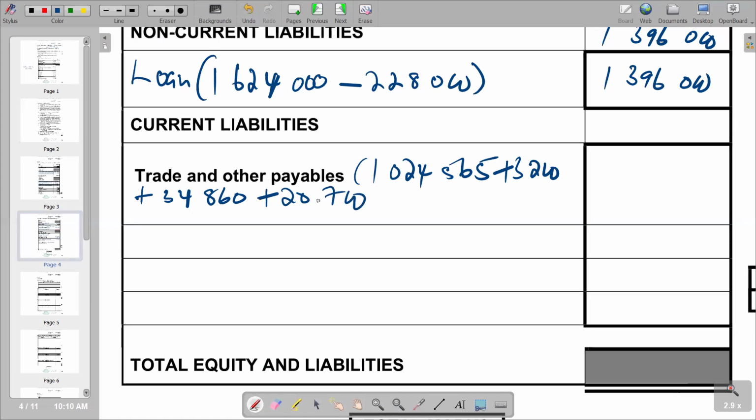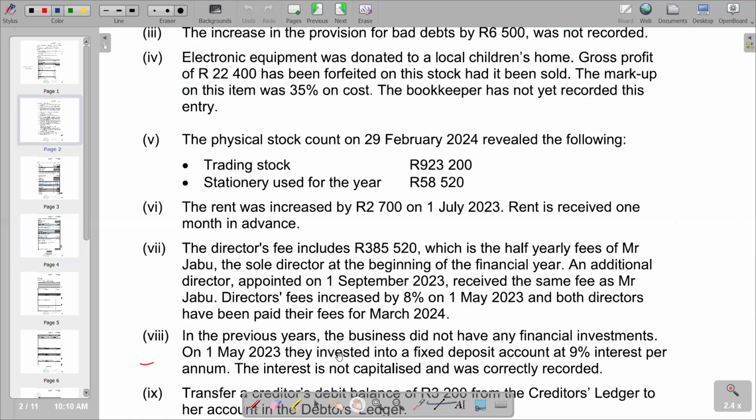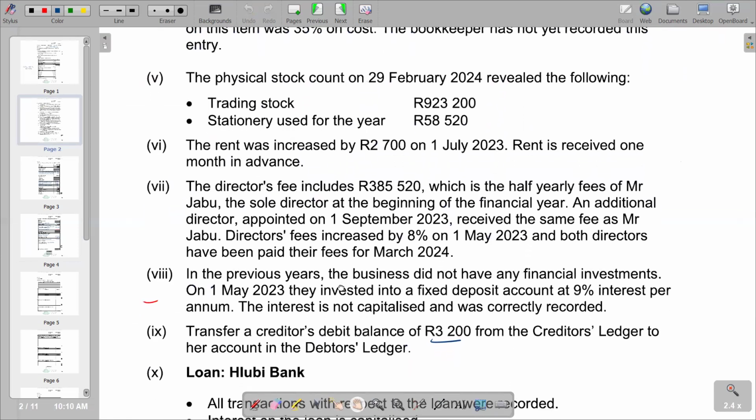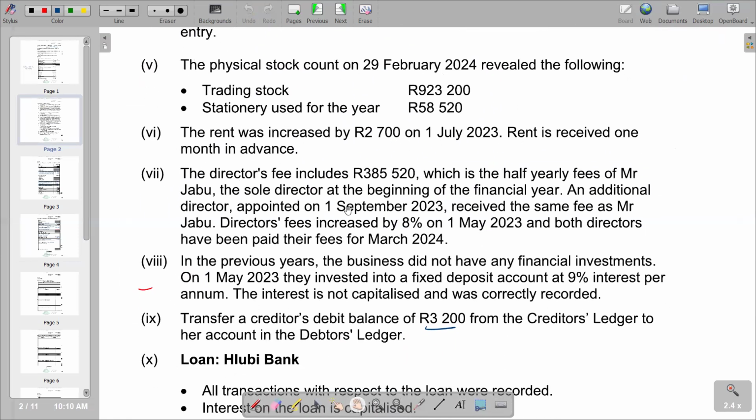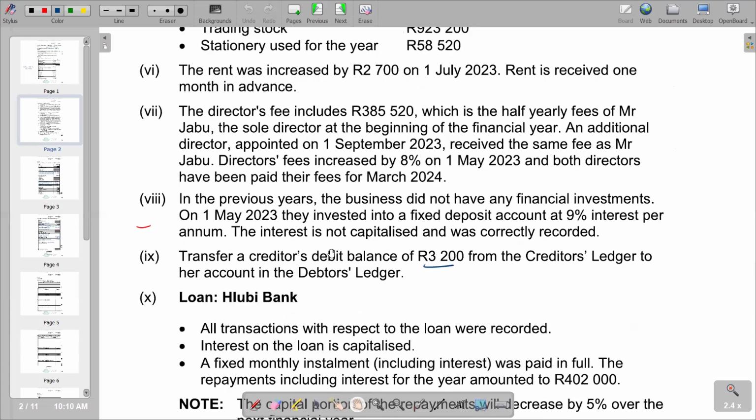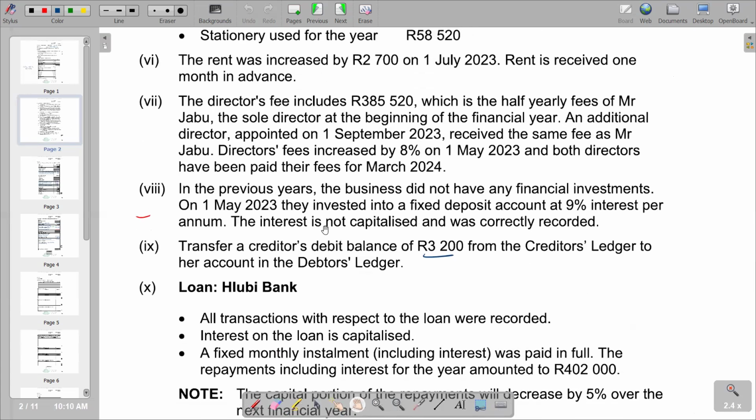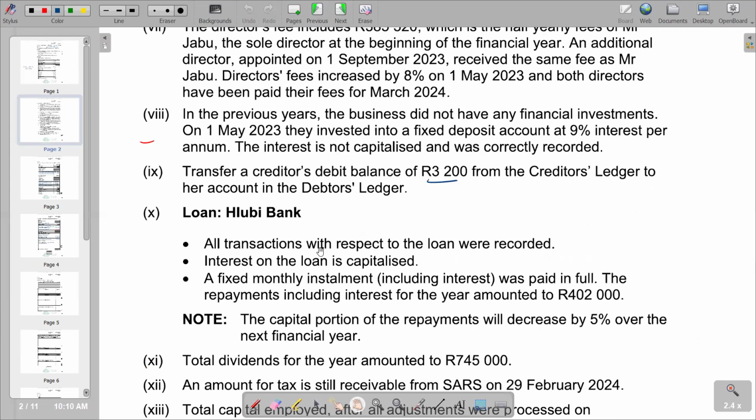So we check also if we have any other adjustment. So you go down, checking if you've got any other that we should include. If you go to director's fees, we do not have, we have got this one, which is saying they've been paid their fees for March 2024, but we've already adjusted that under receivable. So this is a prepaid expense. We leave that one. We go to the transfer. We had already adjusted that one.